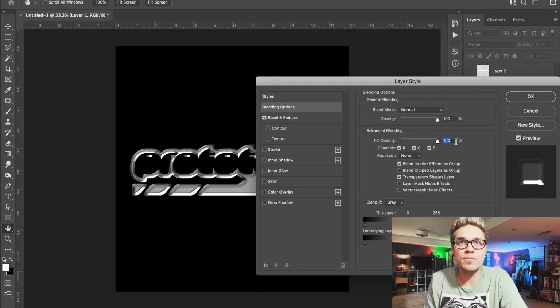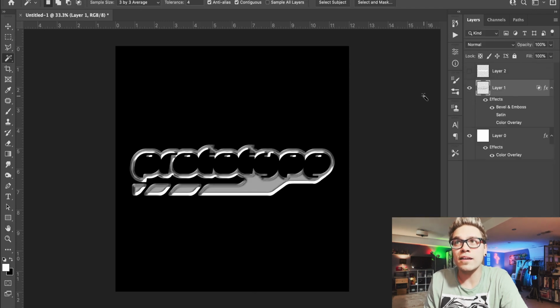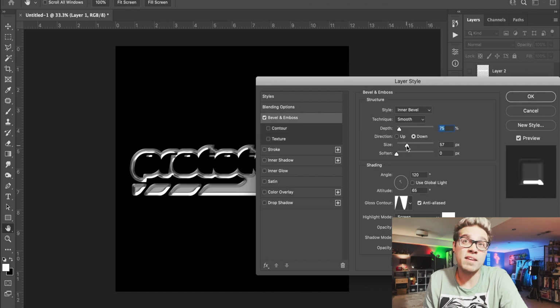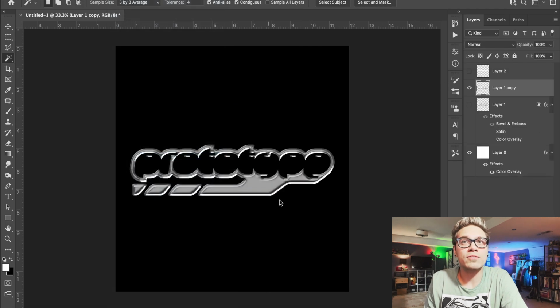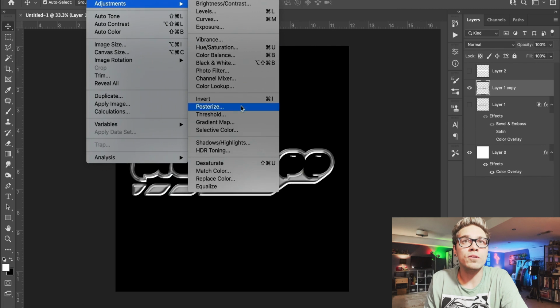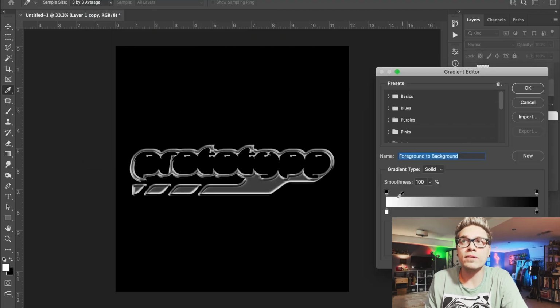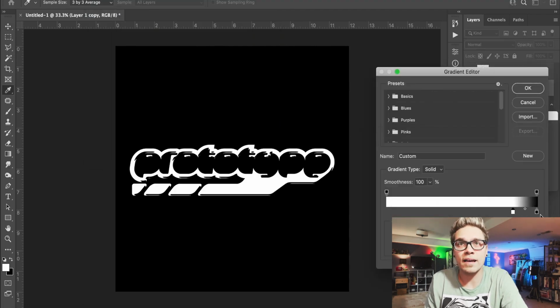We want this to look super shiny and cool, and I think that's it right there. I think that's the one we're going to use. Maybe just adjust it a tiny bit, something like that. Once we get it, let's go ahead and rasterize the layer style, and we'll use a gradient map to get some really cool colors in those metallic kind of shapes.